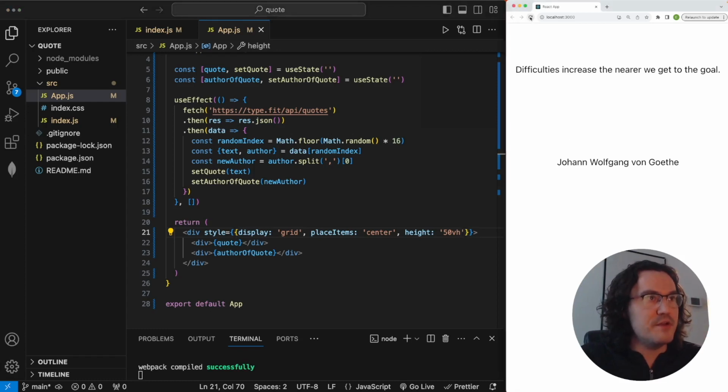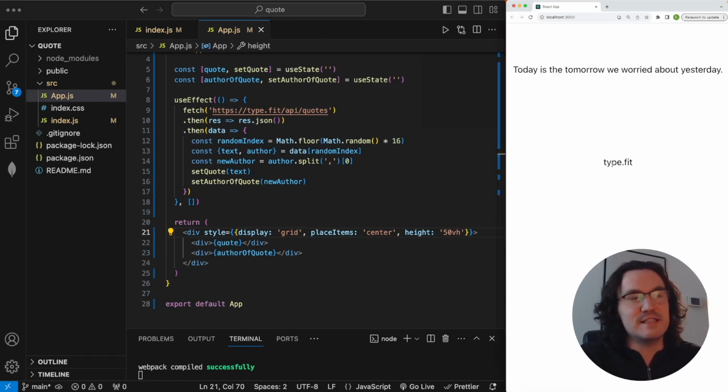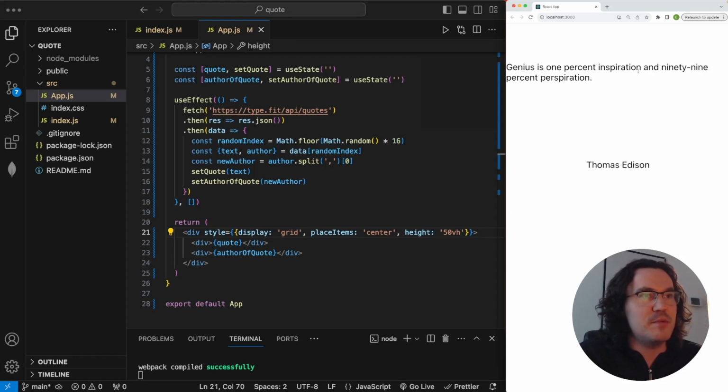So we'll do another refresh, quote, author. One more time, we'll just do a refresh with the keyboard. Quote, and then see this, sometimes you'll get this, I think this quote just doesn't have an author, or it's like them trying to get advertising for their website, which is fine. We'll do another refresh, so good. Genius, blah, blah, blah, Thomas Edison. So this is working fine.